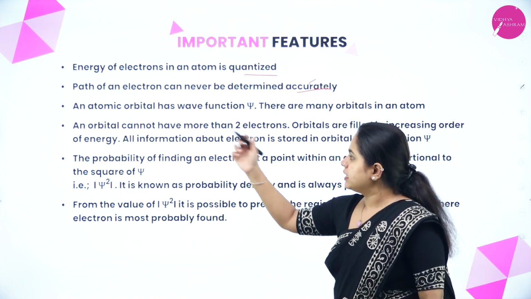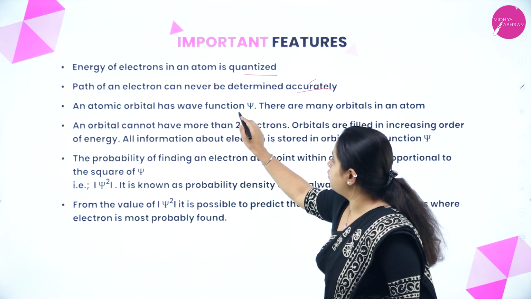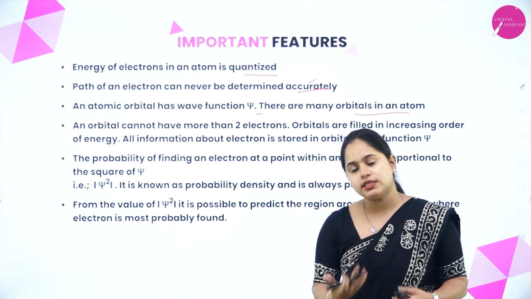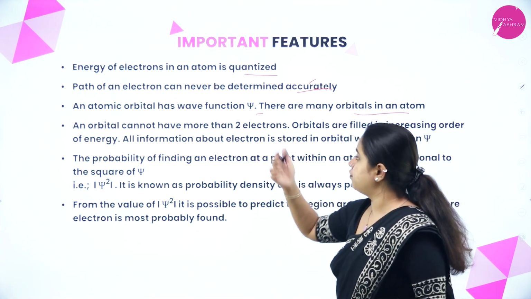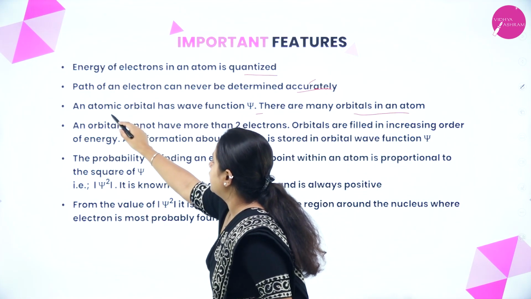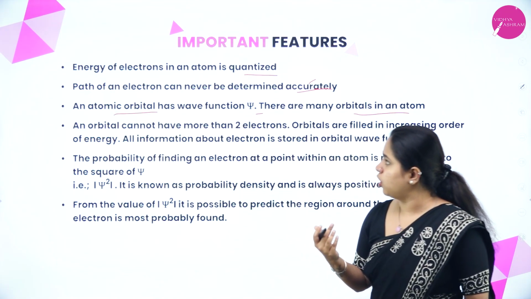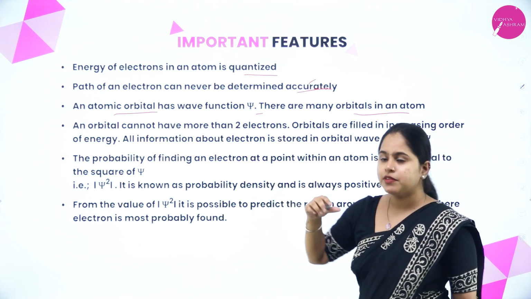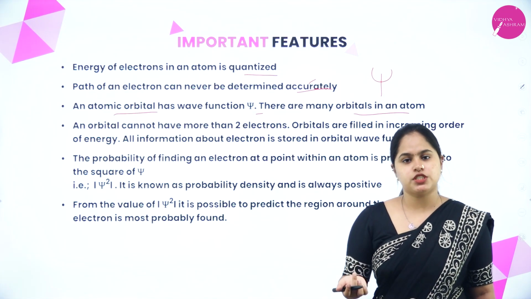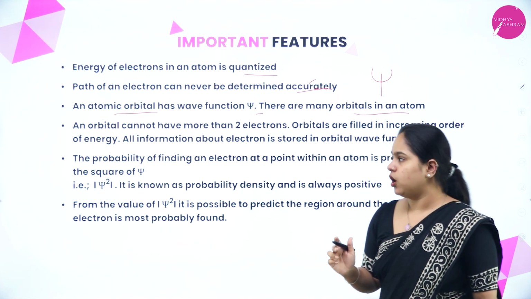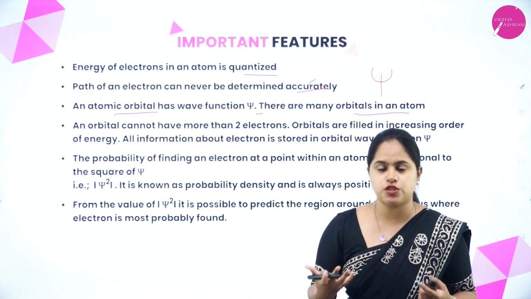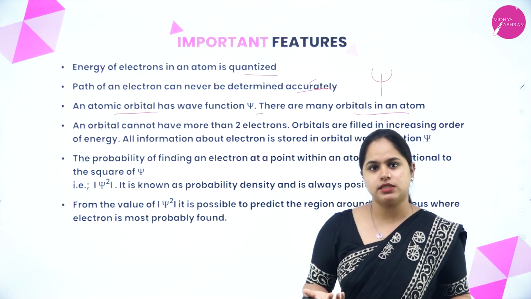Next, an atomic orbital has wave function psi and there are many orbitals in an atom. What this orbital or wave function is, and what atomic orbitals are, we will be studying. What you have to understand is that psi is basically a function which is used to represent the atomic orbitals. And there are many orbitals inside an atom. It's not just one orbital, many orbitals are present.